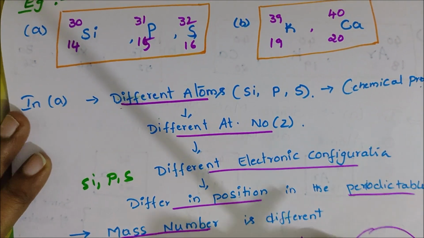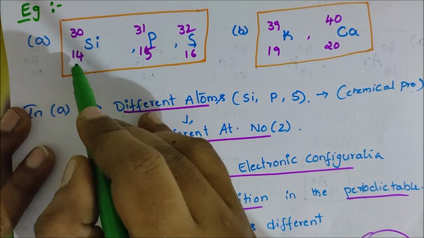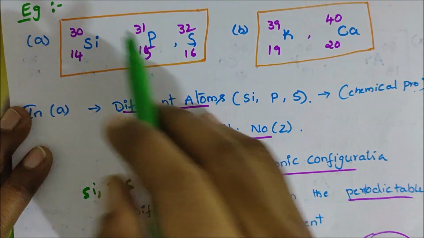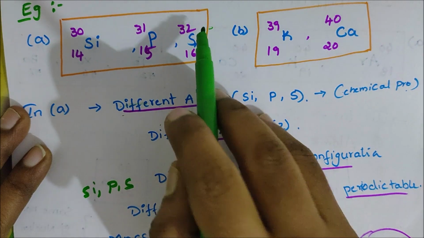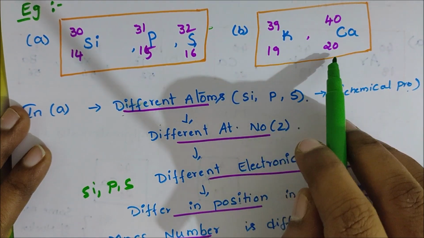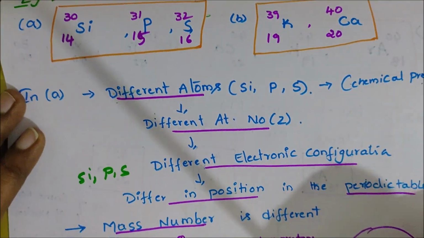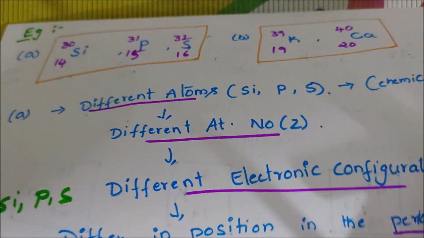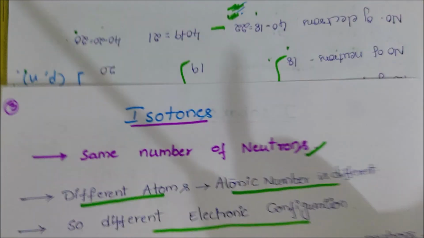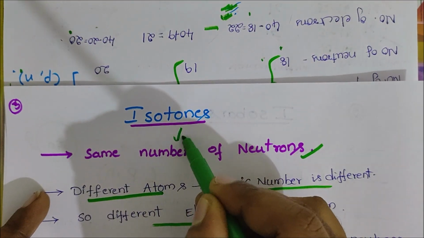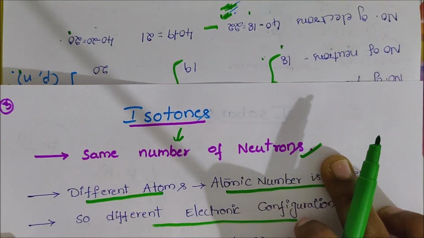Mass number is also different. See this, the atomic number is different, the mass number is also different. In set 2, the atomic number is different and the mass number is also different. But the one common feature in isotones is the same number of neutrons.